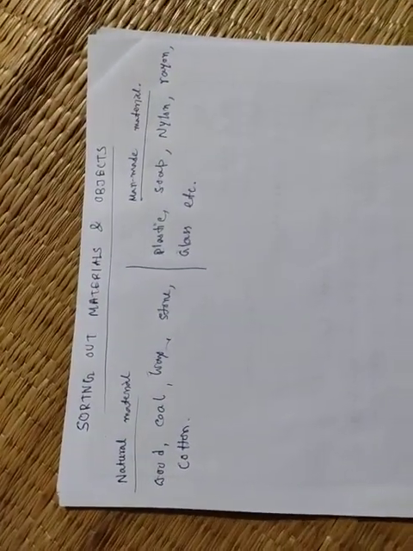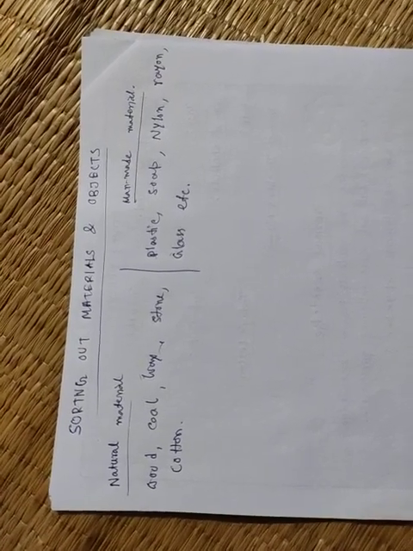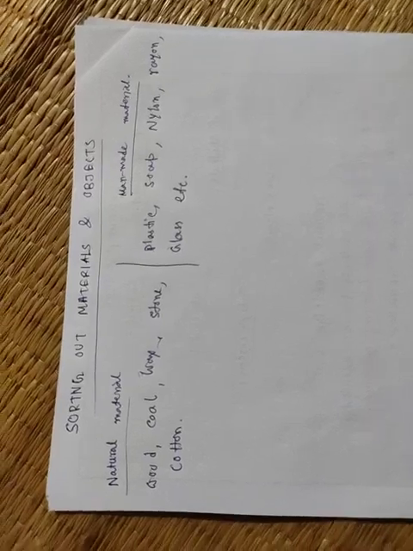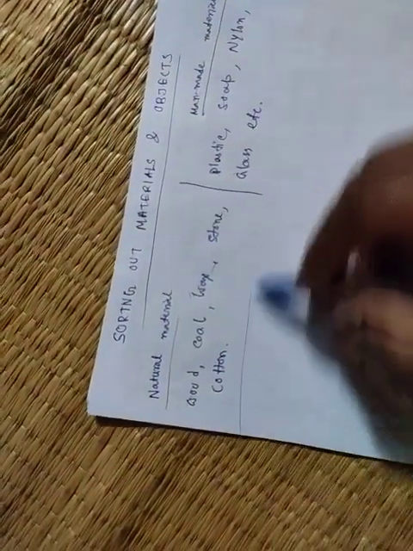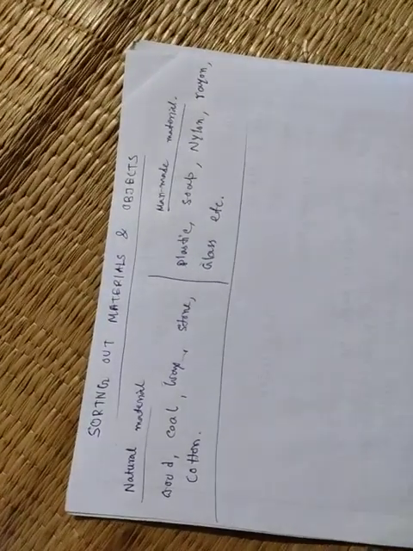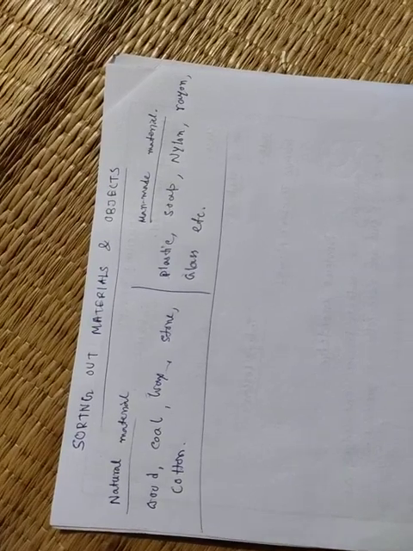These are made in factories, that is, made artificially. That's why these are called man-made material. So clear what is natural and what is man-made? Natural material means we can get it from nature, or which occurs in nature, or man-made, which are made artificially.